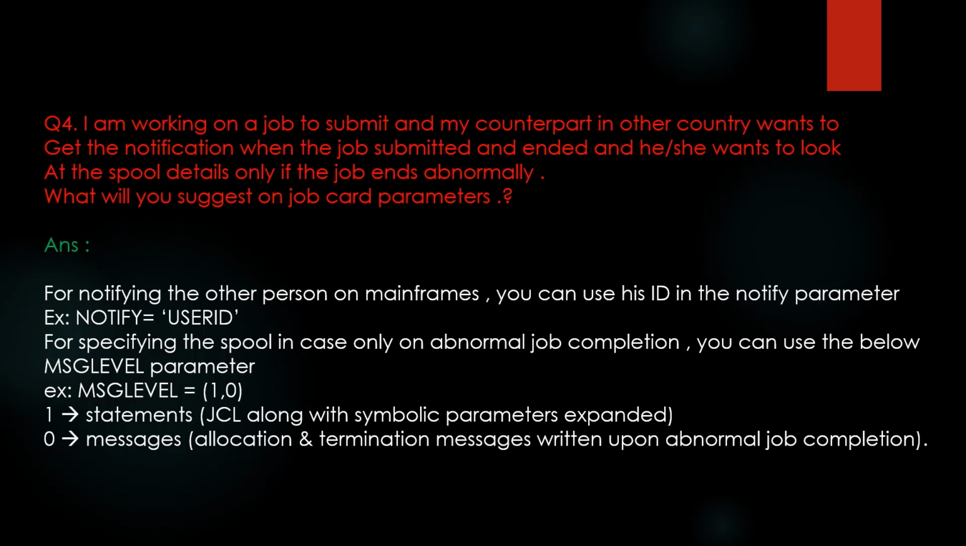Answer would be, for notifying another person on mainframes, you can use their ID in the notify parameter, like NOTIFY equals user ID. For specifying the spool in case of only an abnormal job completion, you can use the MSGLEVEL parameter, that is MSGLEVEL equals (1,0). 1 specifies the statements, the JCL along with symbolic parameters expanded in this case, and 0 specifies messages, allocation and termination messages written upon abnormal job completion.